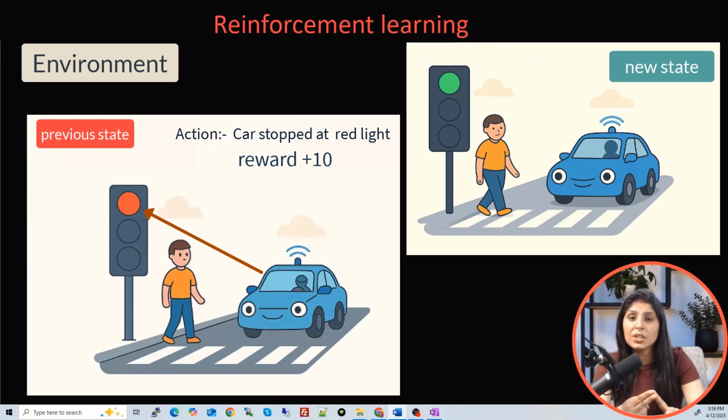The second thing the environment did is give a reward to the agent, plus 10 points, because the agent took the right action, the safe action, right? Here two things happened: reward and new state. So what does the environment do? The environment responds to the agent's actions by updating the situation, and also gives feedback in the form of reward or penalty. Let's continue with the same example.